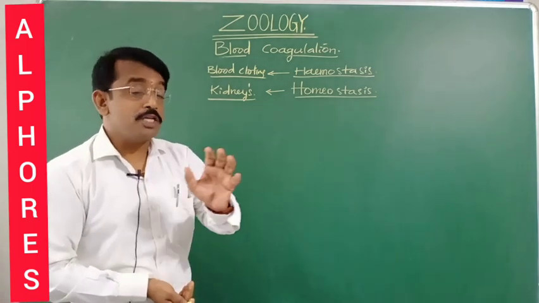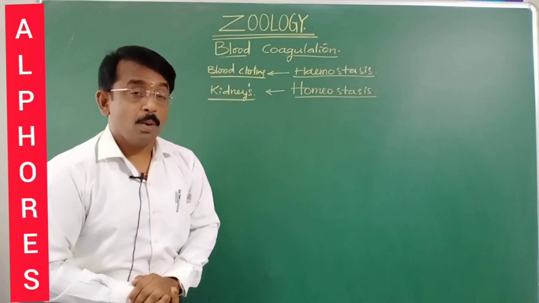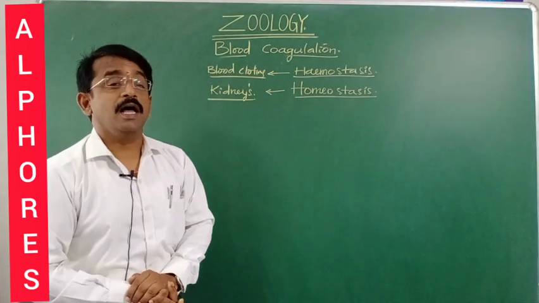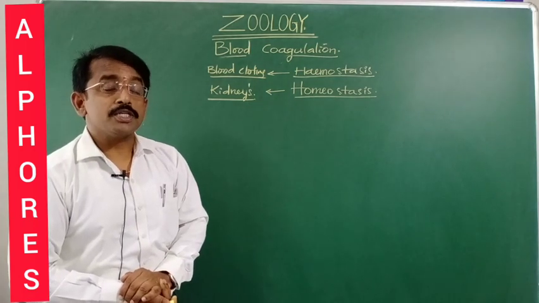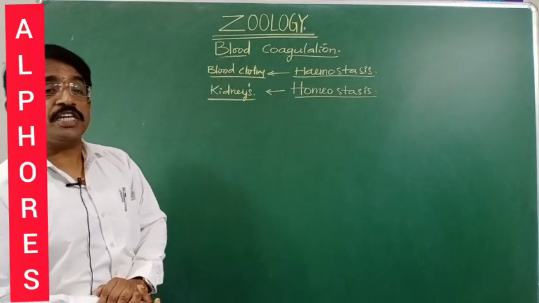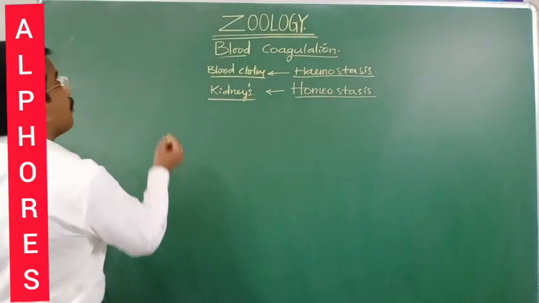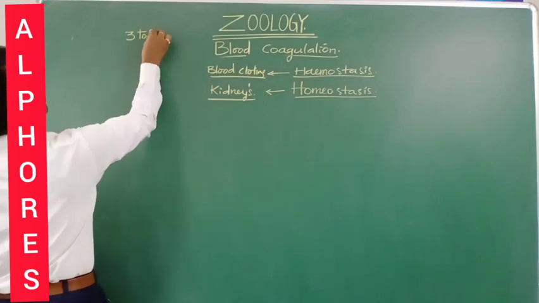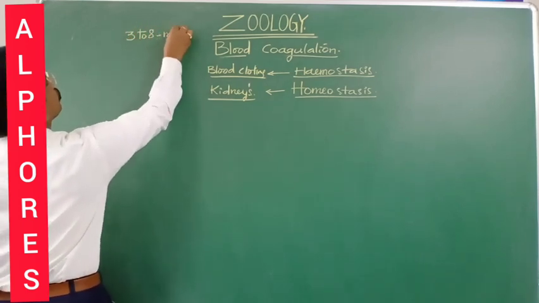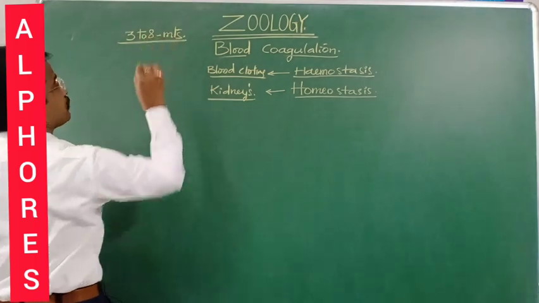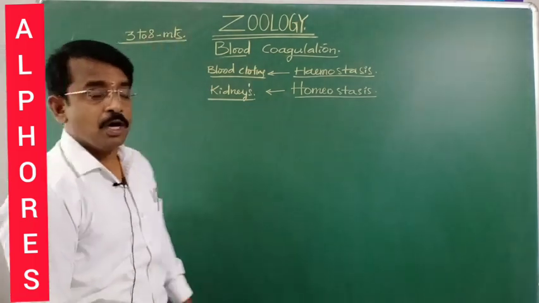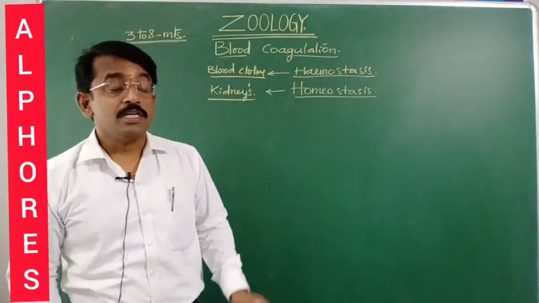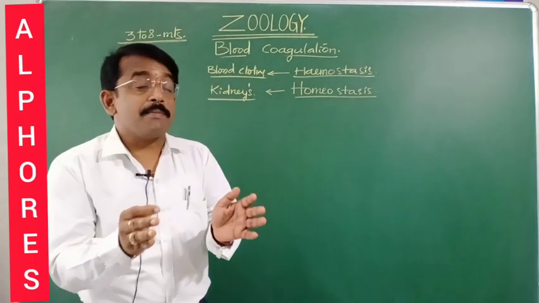But when an injury takes place, based on the intensity of the wound or injury, within 3 to 8 minutes the blood gets clotted, becoming jelly-like, a clot.